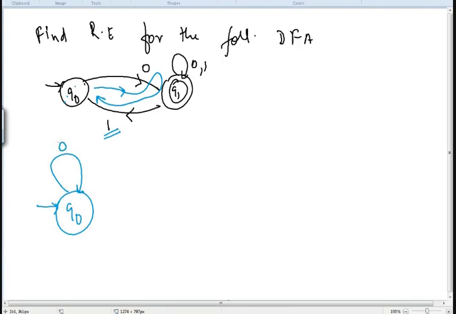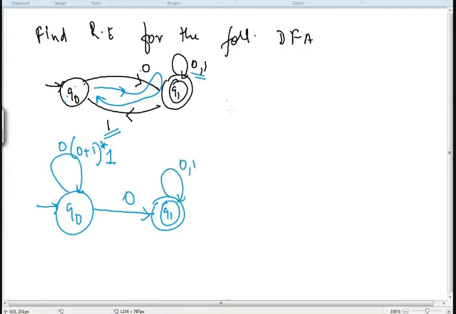It will be compulsory 0, (0 plus 1), isn't it? There is a self loop of 0 and 1. To this we will give whole star क्योंकि ये अभी loop में है. And then compulsory 1. And to move to Q1, I will have a 0, with the elements of Q1 remaining as it is.